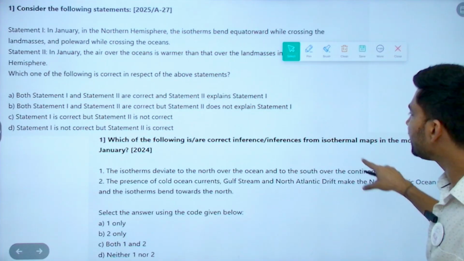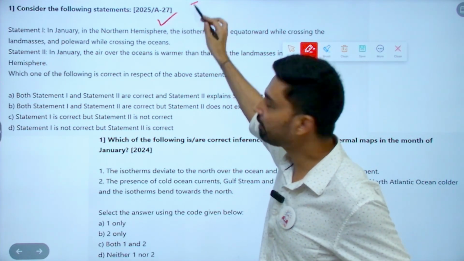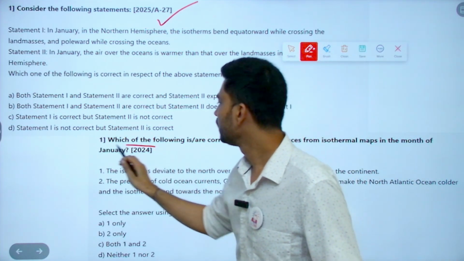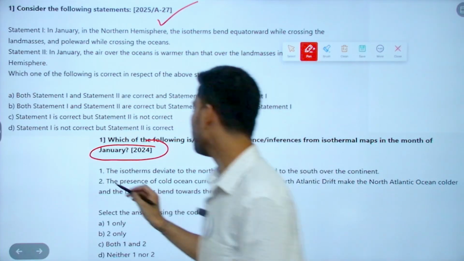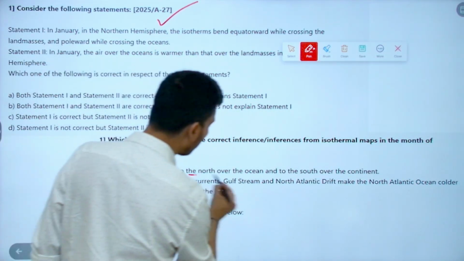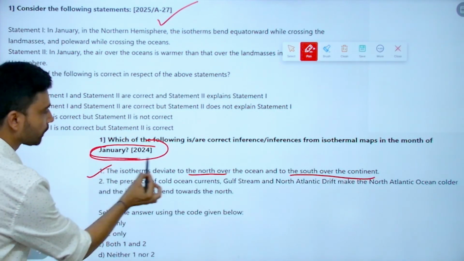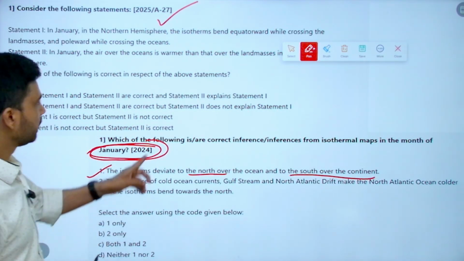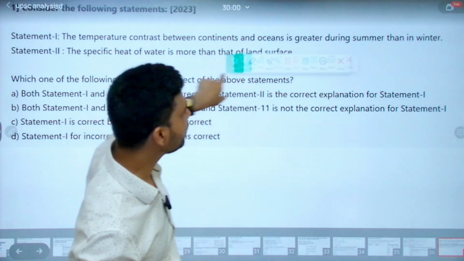Which of the following is the correct inference from isothermal maps in the month of January? Again, you can see in 2025 they asked a question related to isotherms, and in 2024 they also asked a question related to isotherms. They are saying isotherms deviate to the north over the ocean and to the south over the continent. Look here, which month? January. Is it not the exact same statement given in your NCERT?